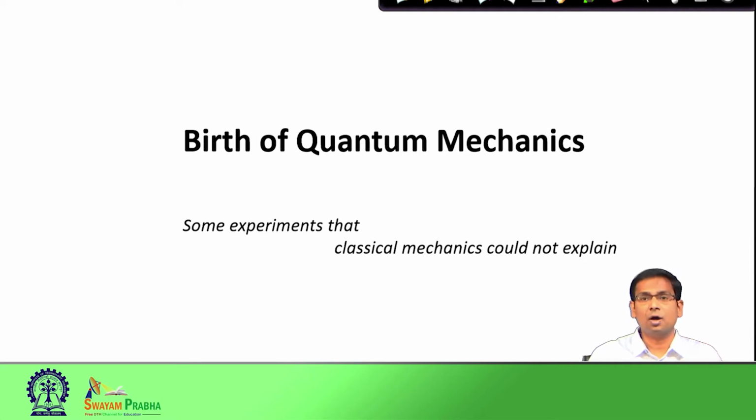Modern research in all fields of chemistry heavily depends on the progress of quantum chemistry. Today's organic chemistry, inorganic chemistry, biological chemistry and materials chemistry are strongly influenced by our knowledge of quantum chemistry. So, in this course, we will learn more about quantum chemistry, but before that, in today's class, we will discuss the stories behind the birth of quantum mechanics.